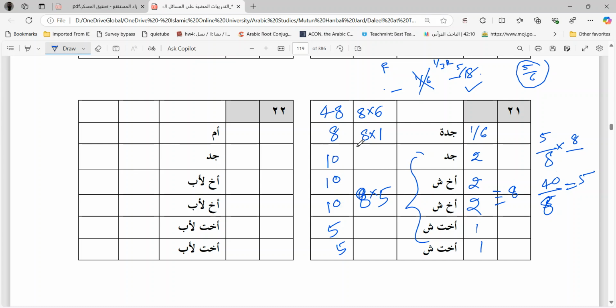Okay, so now grandfather, how much is he getting? He is getting 10 by 48 by Mukasma. 5 by 18 by 1 by 3 of the remaining. Which of the two is greater? Let us try to compare. 10 by 48 and 5 by 18. Which of the two is greater?